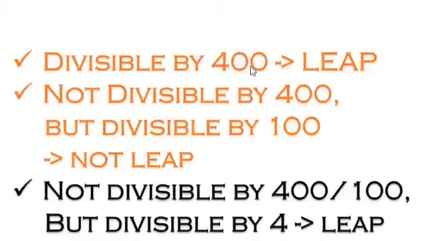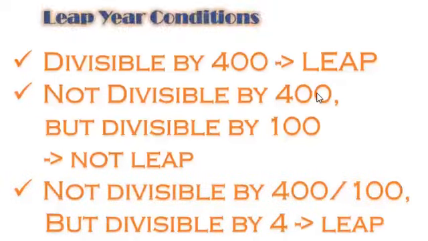When it is not divisible by 400, not divisible by 100, but divisible by 4 with remainder 0, it is considered leap. This is very easy. This explanation looks complex but is very easy. You can try this one also.